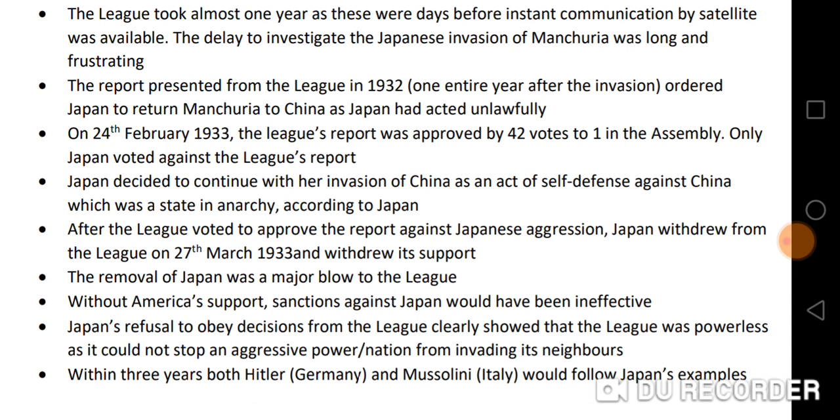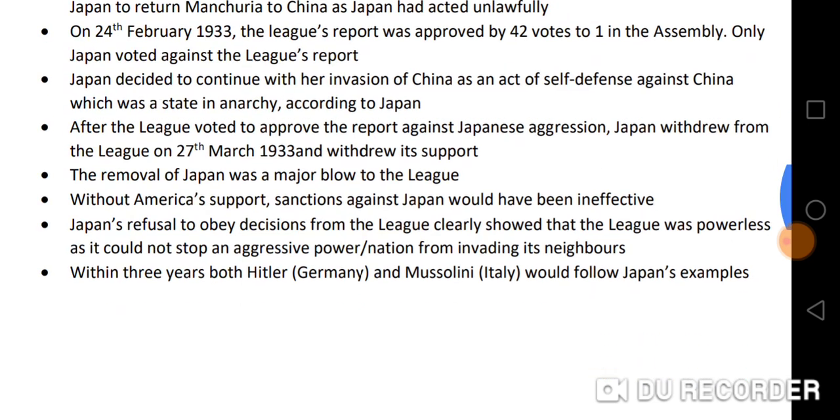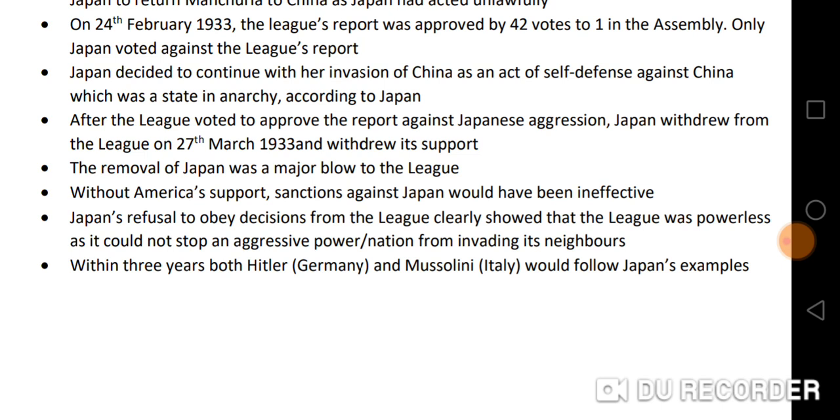Japan decided to continue with her invasion of China as an act of self defense against China, which was a state in anarchy, according to Japan. After the League voted to approve the report against Japanese aggression, Japan withdrew from the League of Nations on the 27th March 1933 and also withdrew her support for the League. The removal of Japan was a major blow to the League of Nations.